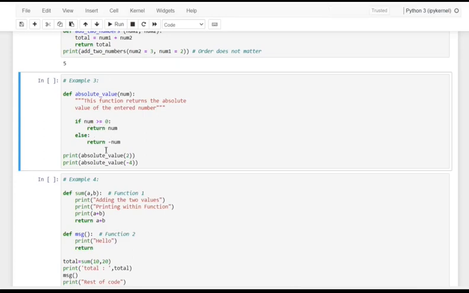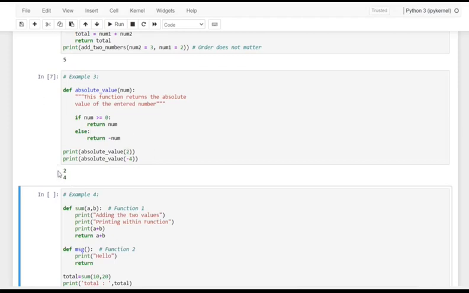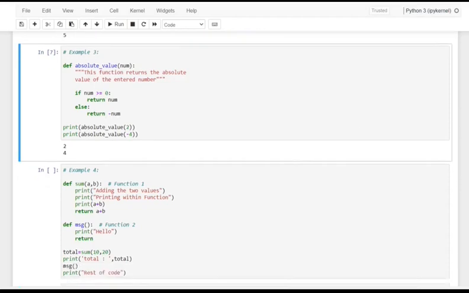As 2 is greater than 0, it returns the same 2. And when giving minus 4, it returns a positive number. So see here, it is the exact absolute value. Minus of minus 4 is positive 4. Okay, fine. Let me move on to the next example.